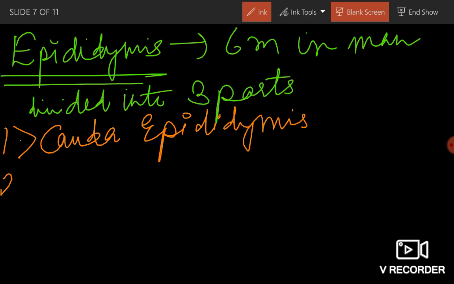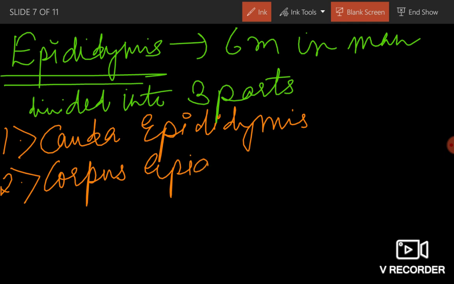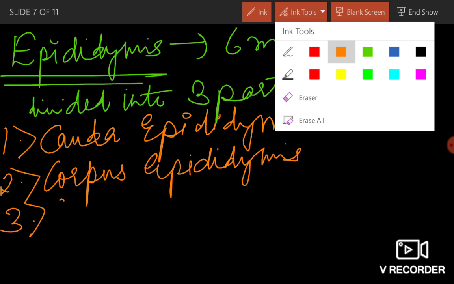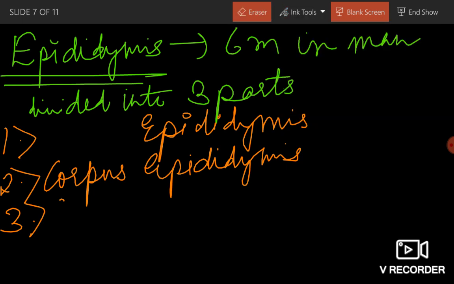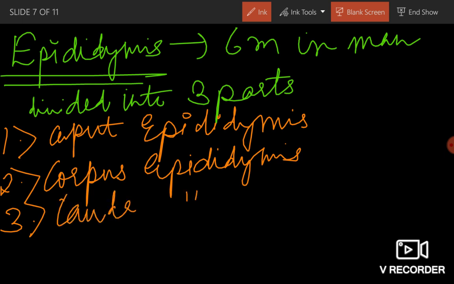Cauda epididymis. Second is corpus epididymis. And third part is... Oh, I've made a mistake. This is not cauda. I'm really sorry. This is caput, C-A-P-U-T. This is caput epididymis, and cauda epididymis is the third, most basal part.